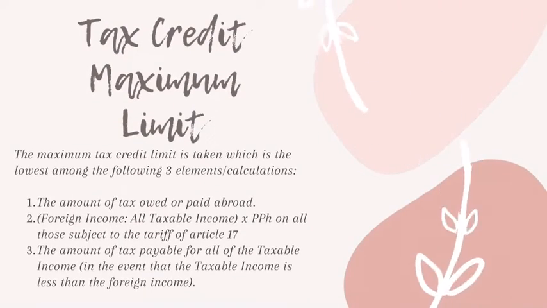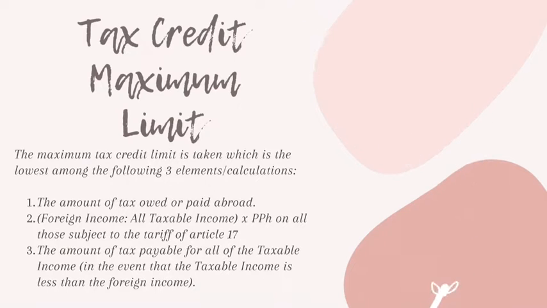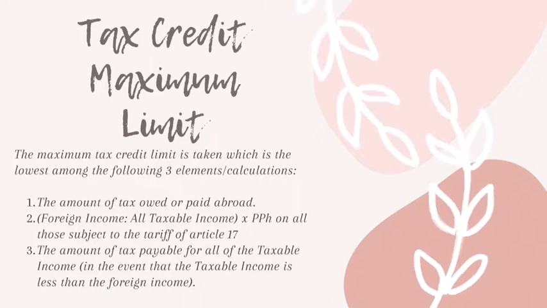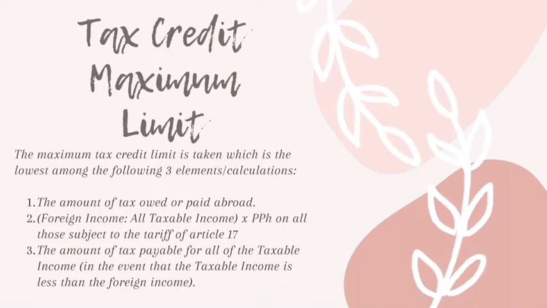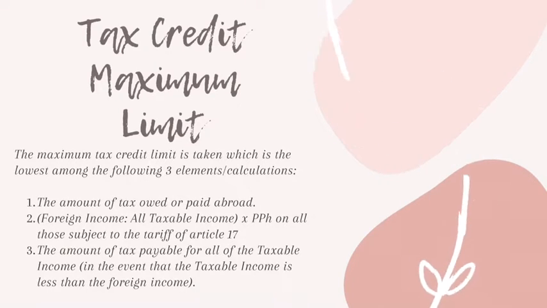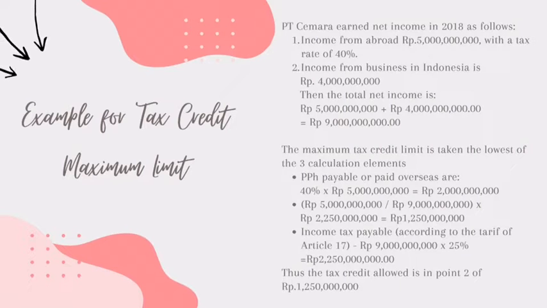Tax credit maximum limit. The maximum tax credit limit is the lowest among the following three elements of calculation. The first one, the amount of tax owed or paid abroad. The second one, foreign income divided by all taxable income, multiplied by the income tax on all taxable income subject to the tariffs of Article 17. And the last is the amount of tax payable for all of the taxable income, or in the event that the taxable income is less than the foreign income. Example for tax credit maximum limit.